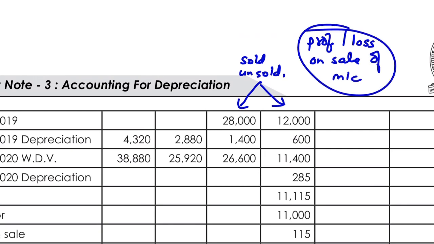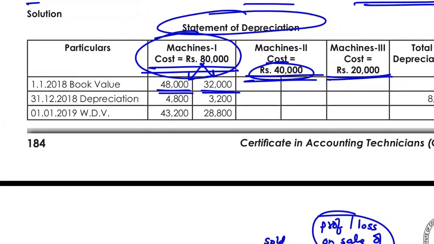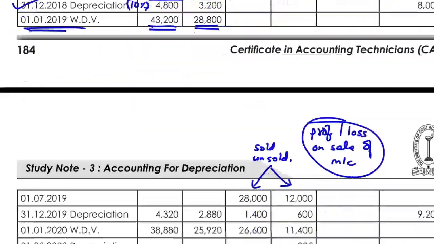I need to calculate the profit and loss on sale of machinery. So they have mentioned the book value. They have calculated the depreciation, which is 10%. This is used for the whole year. That is why the depreciation is for the whole year. So WDV after 1 year is 43,200 and for this, it is 28,800.